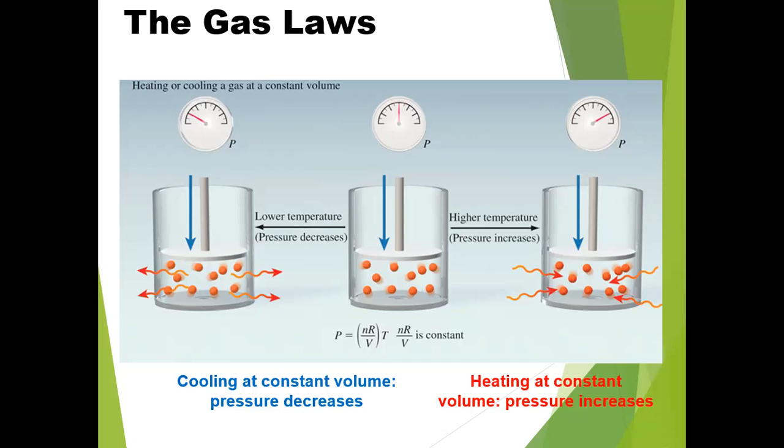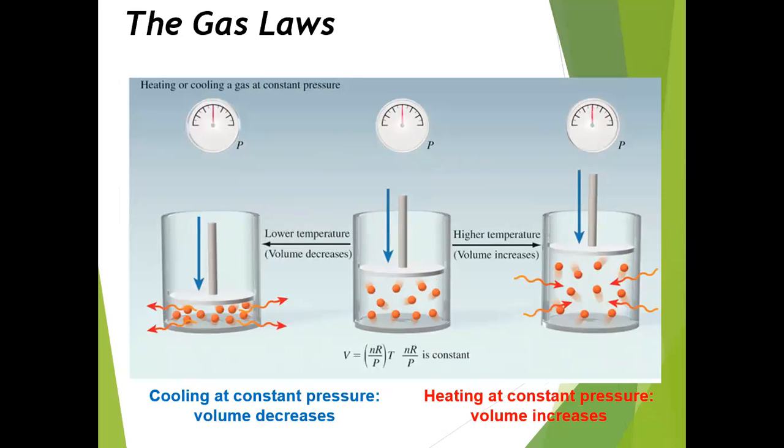It means by increasing temperature, pressure will increase in the third container. So heating at constant volume, pressure increases. Secondly, cooling at constant pressure, volume decreases. Now, heating at constant pressure, volume increases.